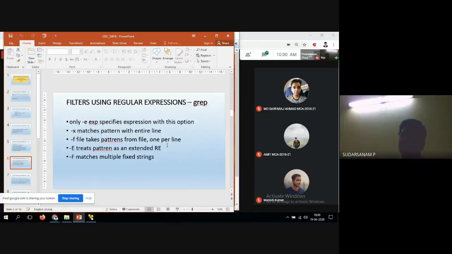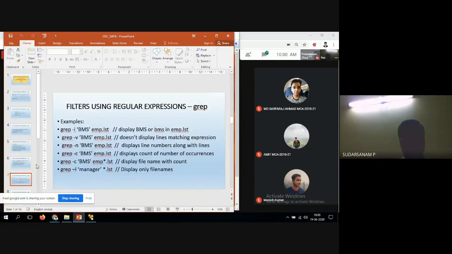All these options I will show you after the explanation, and I will show you how the command works. Next, minus E treats the pattern as an extended regular expression. Another one is minus F, which matches multiple fixed strings.